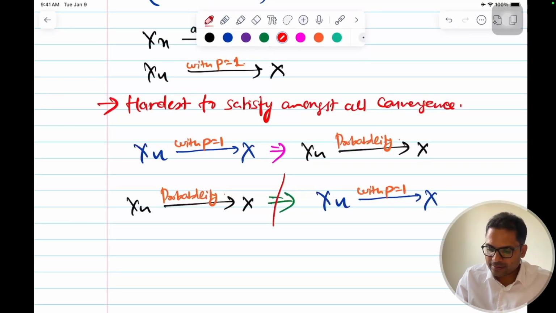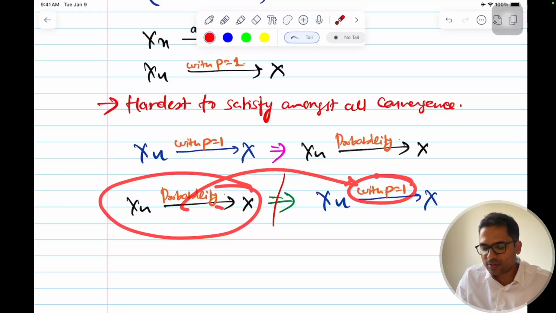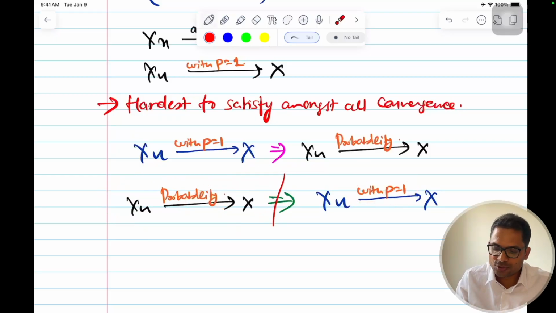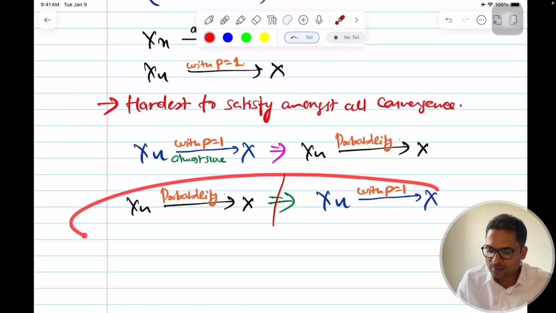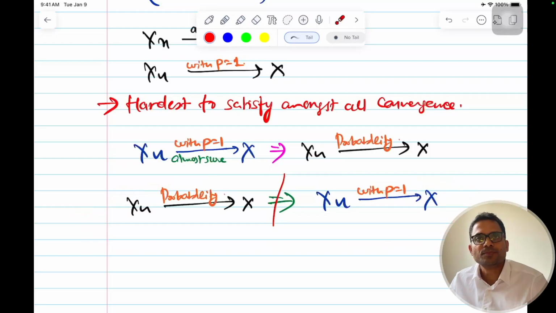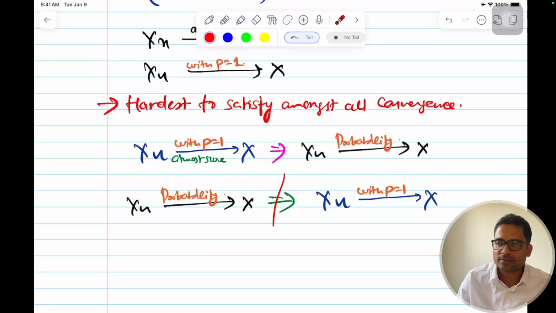This is not the case. If something is converging in probability, we cannot say that it will converge with probability equal to 1, or almost sure. So here this is almost sure. If this is satisfied, then we can say this, but if this is satisfied, then we cannot say this. I hope this is clear.